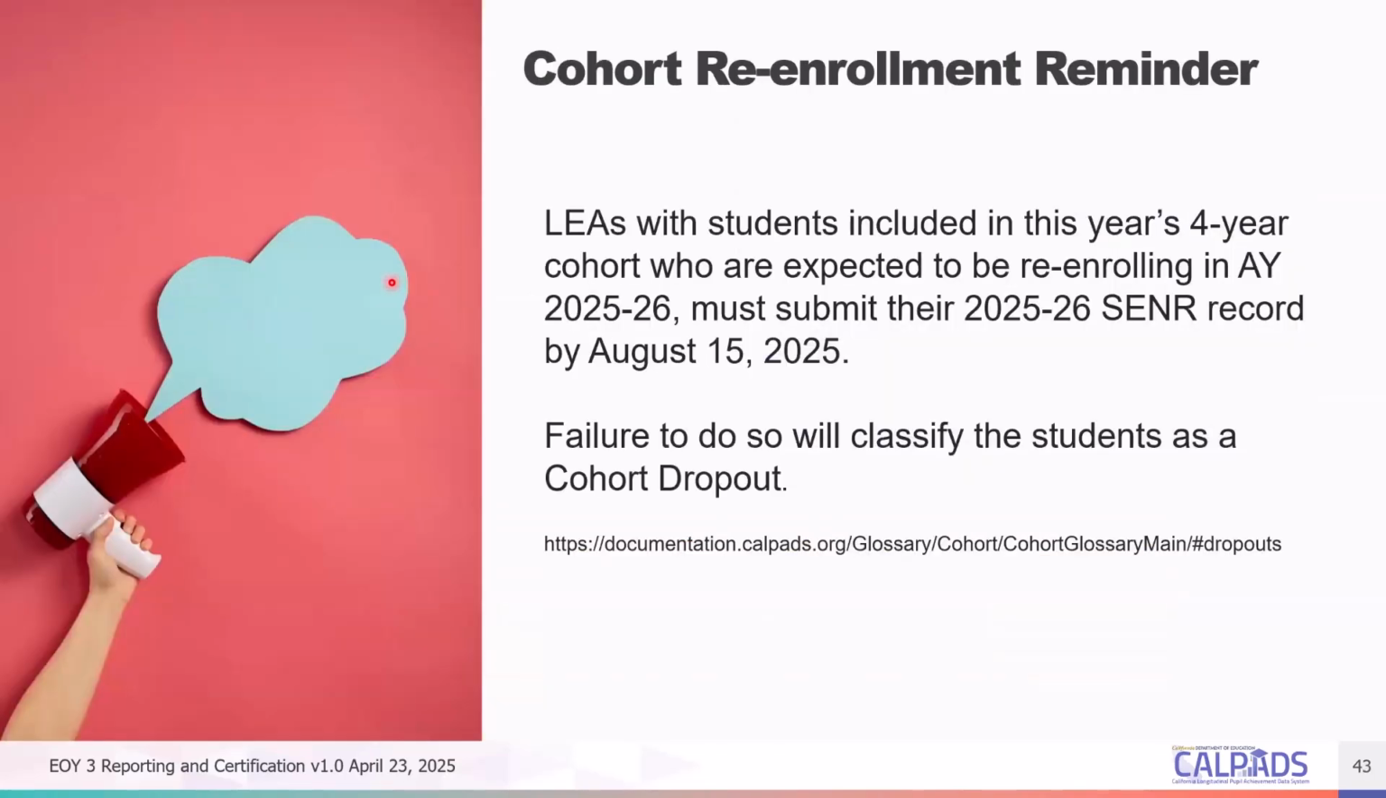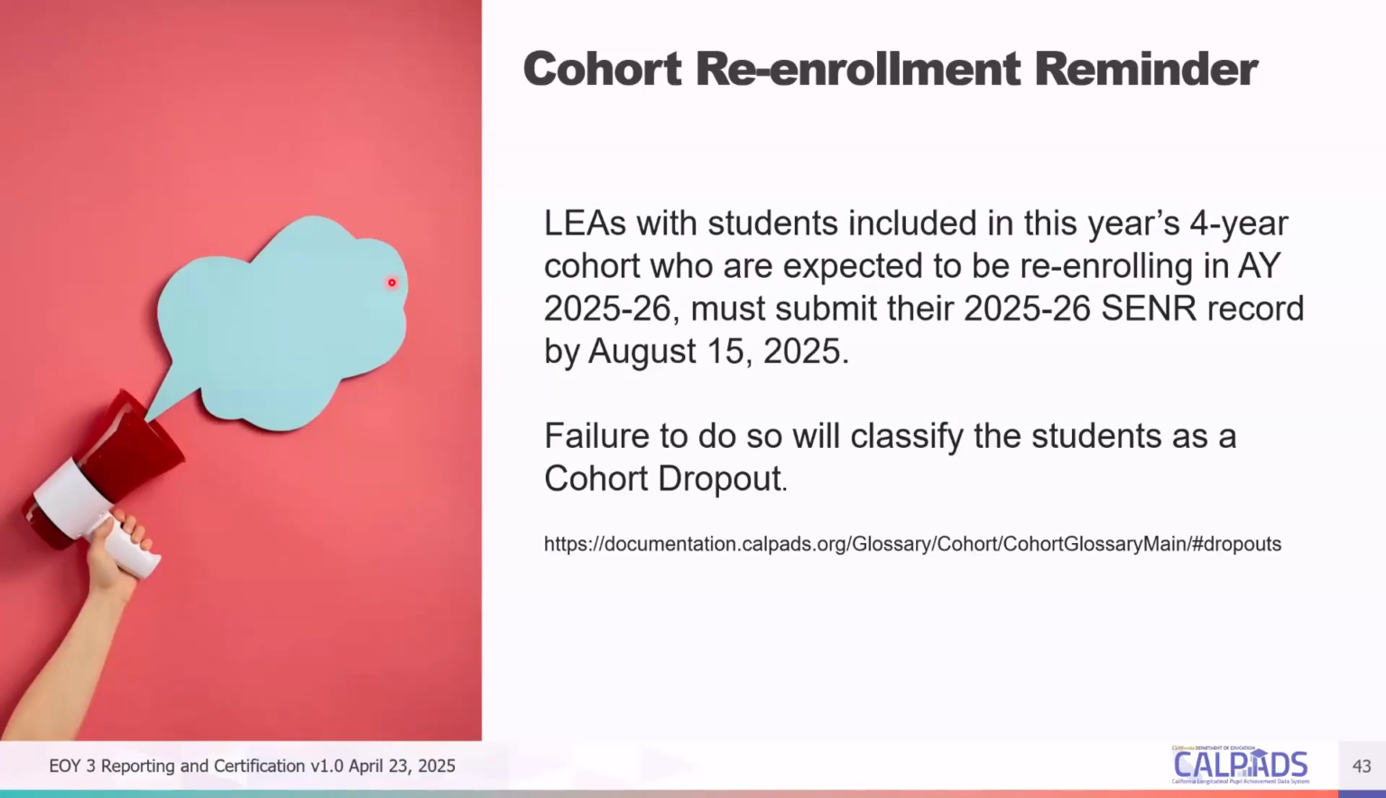All right, so as I've mentioned, the cohort re-enrollment reminder. Since the certification deadline is different from the cohort collection deadline, there's a gap week between those two collections. It is important that you make sure that all of your end of year three enrollments, complete enrollment exits are properly reported by August 15 and certified.